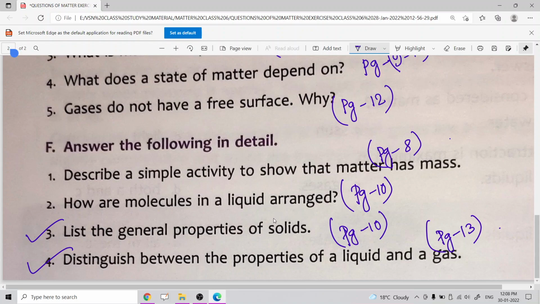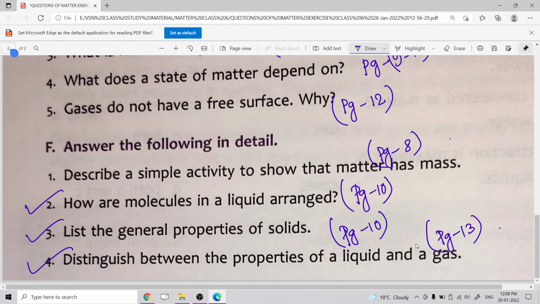Okay, and if you think about how the molecules in a liquid are arranged, that means you have to define what intermolecular force and intermolecular space are. For liquids, you can say that the intermolecular force of attraction is not so strong as compared to solids, and intermolecular space in a liquid is more than in a solid.